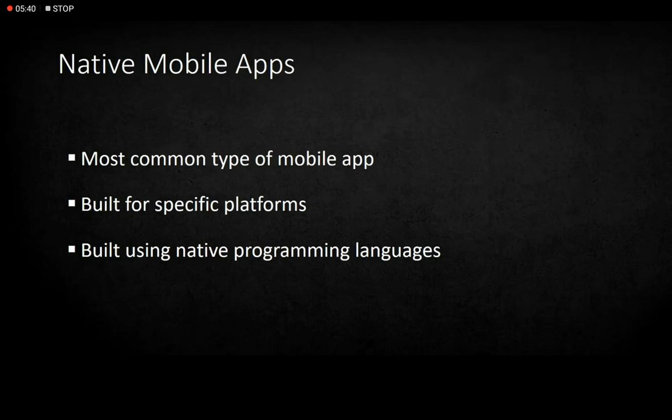They are built for specific platforms. If you are using an Android phone, you can't use the same application on Windows or iOS. You have to download them separately for all types of devices.